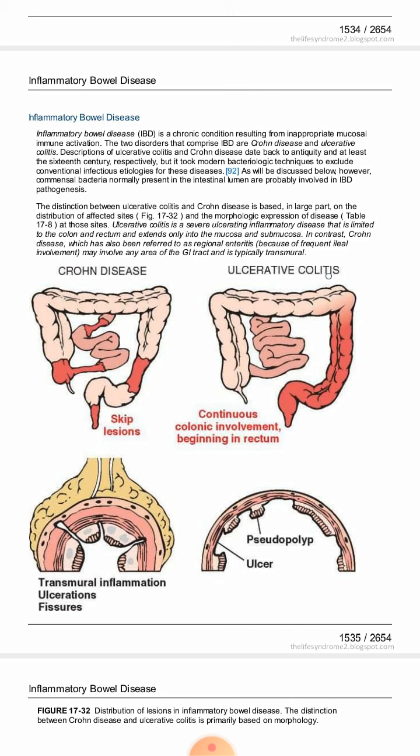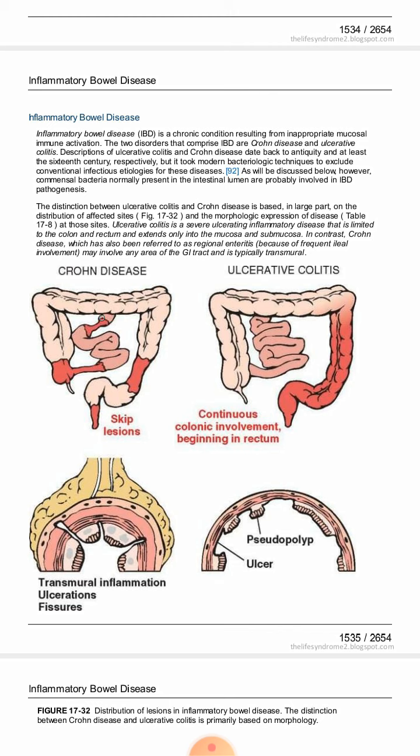And in case of ulcerative colitis, the disease is diffusely involving the last part of the intestine. Then in case of Crohn disease, strictures can appear. Here we can see strictures. This is the stricture. These strictures are not present in ulcerative colitis.